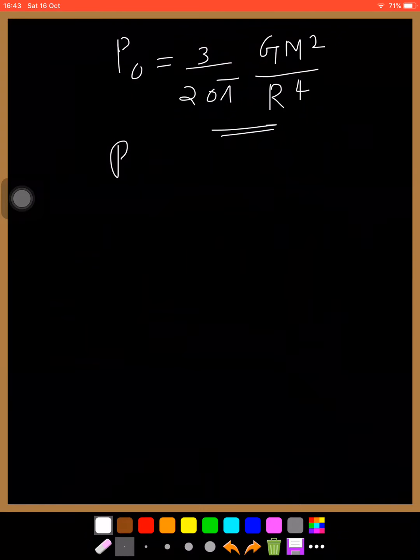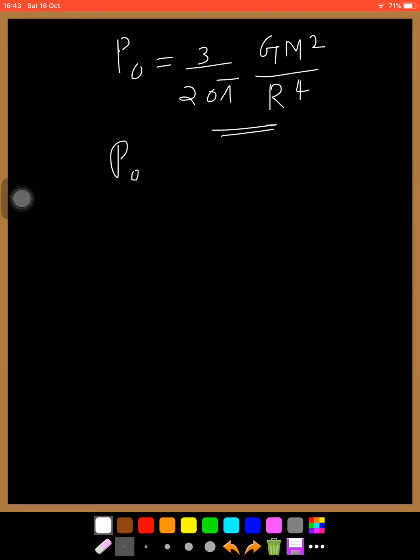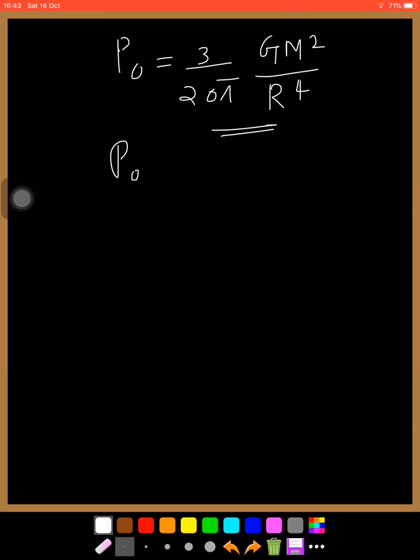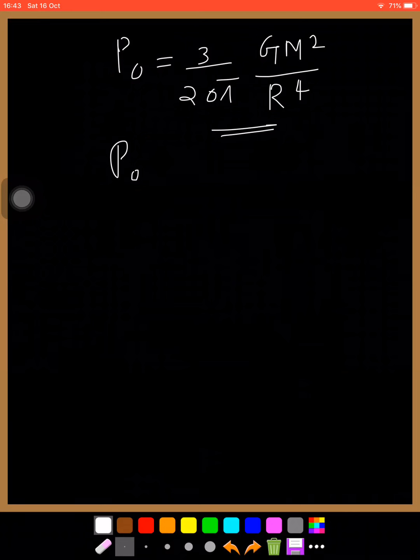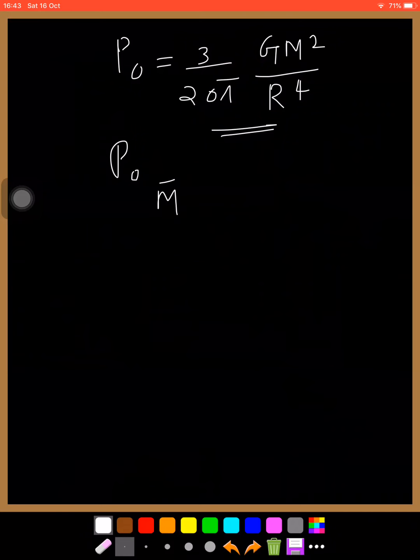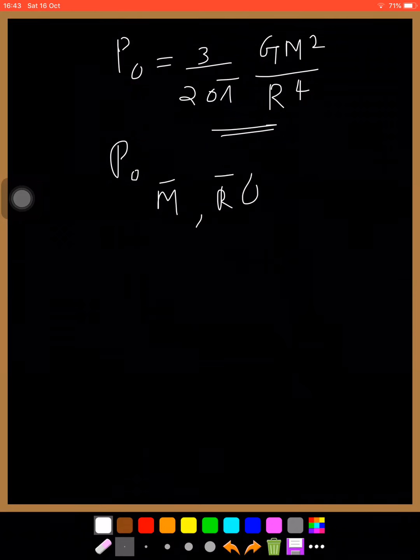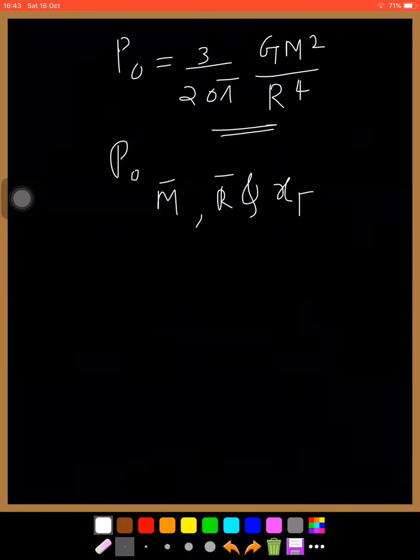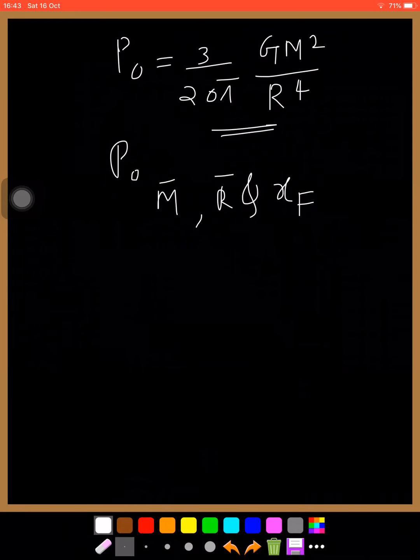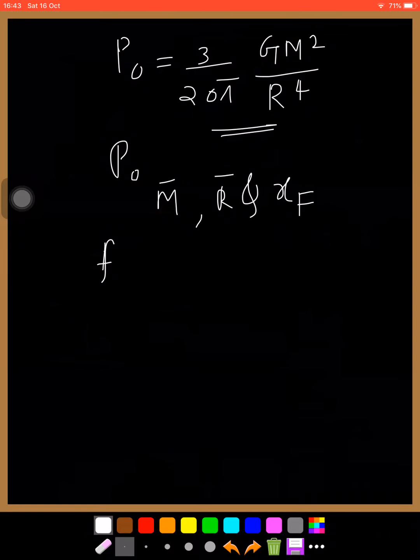And so we have this P0, then the relation between M, r and xf. Then we have the expression for f of xf.